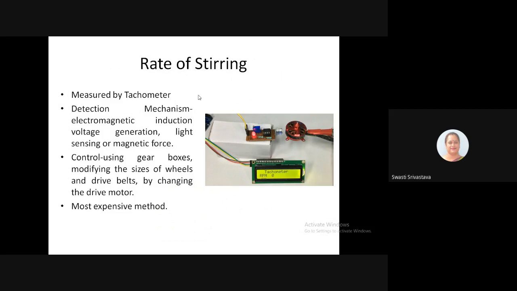At the pilot or full scale, the need to change rates of stirring is normally reduced, and when necessary, it can be done using gearboxes or by modifying the sizes of the wheels and the drive belts, or by changing the drive motor. It is, however, the most expensive alternative.